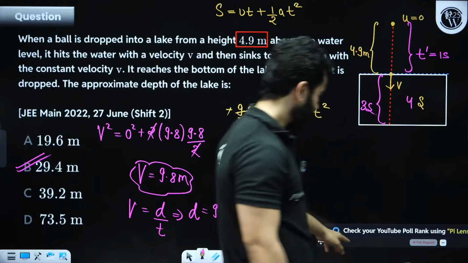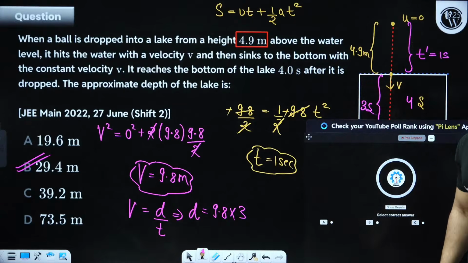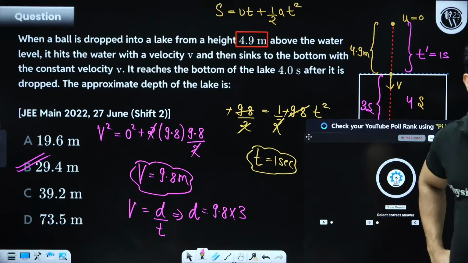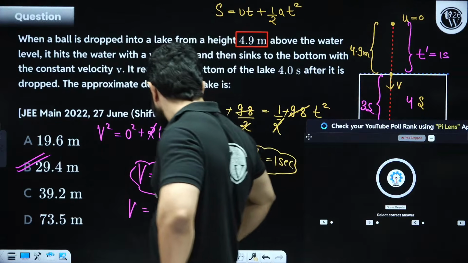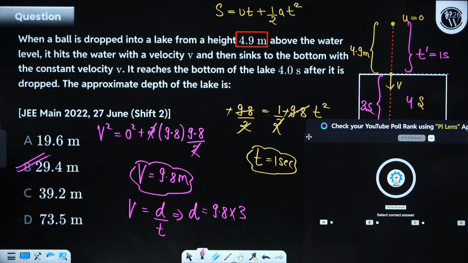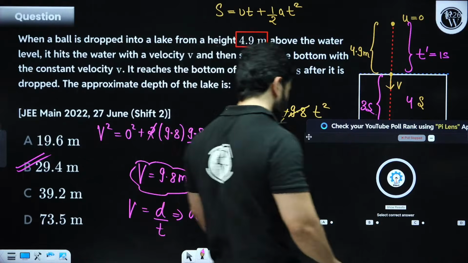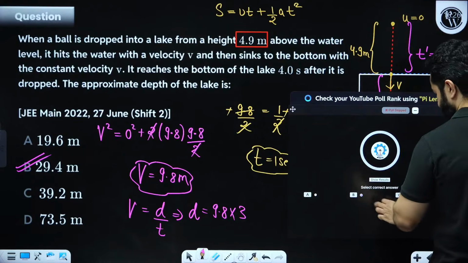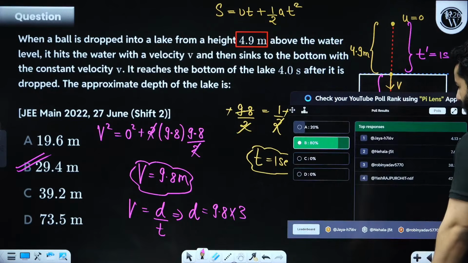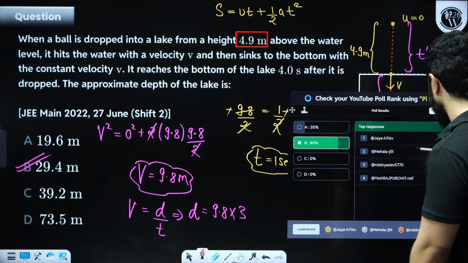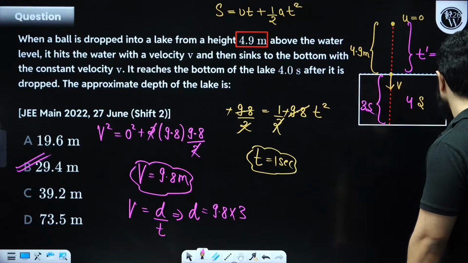Clear? Done? Any more doubts? Be quick. Let me know in the chat box if you guys are getting the answer as B. My dear friends, quick. Everyone's getting the answer as B? Yes or no? Clear? Clear. B is absolutely correct. Okay, good. Jaya, Nehala, Robin, Yash, good. Let's move on to the next one.